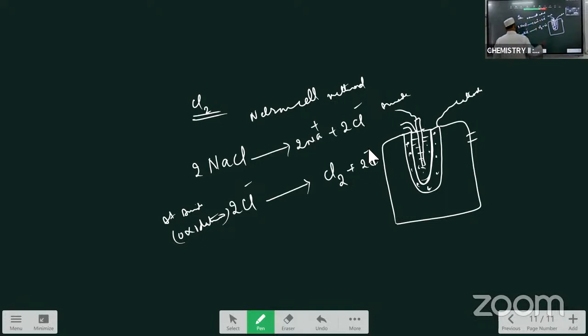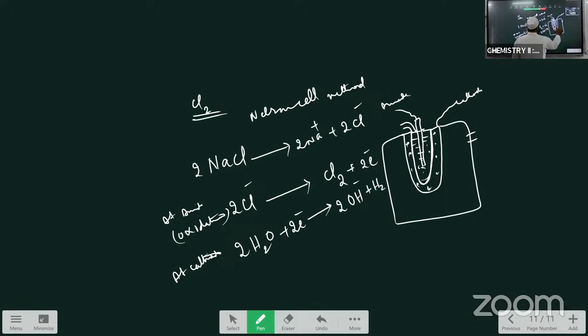And at cathode, before going, Na plus ions जाने से पहले वहां पे, वाटर मॉलिक्यूल रिड्यूस होता है. Water undergoes reduction, meaning taking of the electron is called reduction. At cathode a reduction takes place. At cathode a reduction of water molecule takes place. 2H2O plus 2 electrons, as a result of that you will get 2 OH minus. OH minus आ रहे हैं भाई, और यहाँ पे H2 गैस भी लिबरेट हो रही. ये जो भी H2 गैस लिबरेट हो रही, इसके प्रोविजन से बाहर चली जाती.